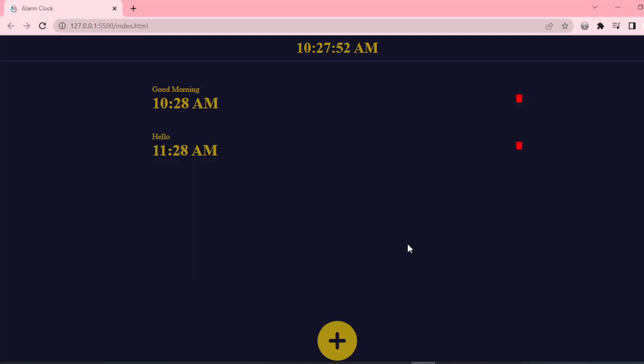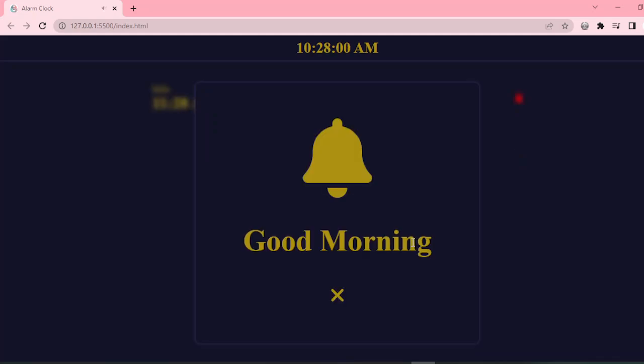When the alarm time reaches, it will show the buzzer and play the alarm tone. Here, when the alarm time reaches, it will play the alarm. Here is the alarm label showing.